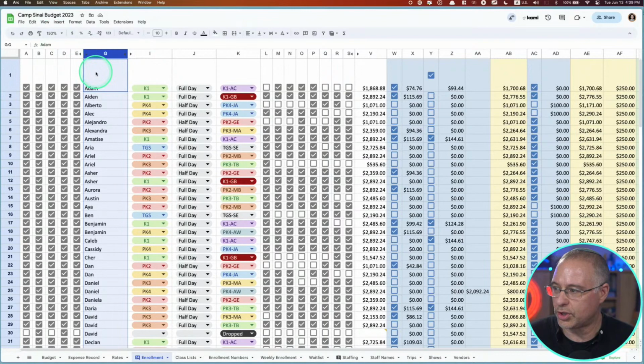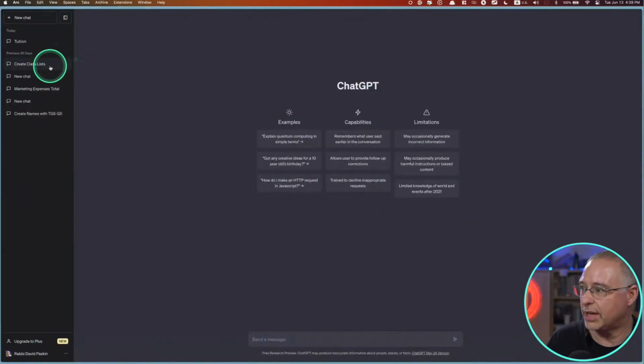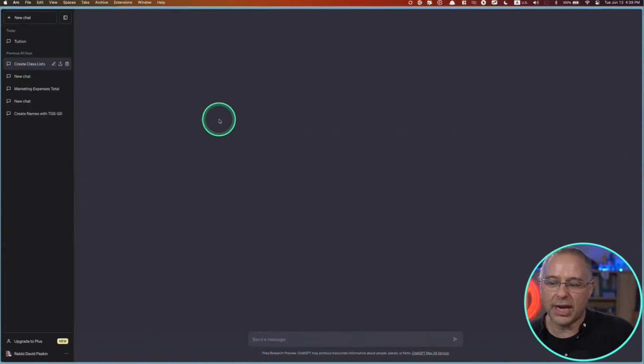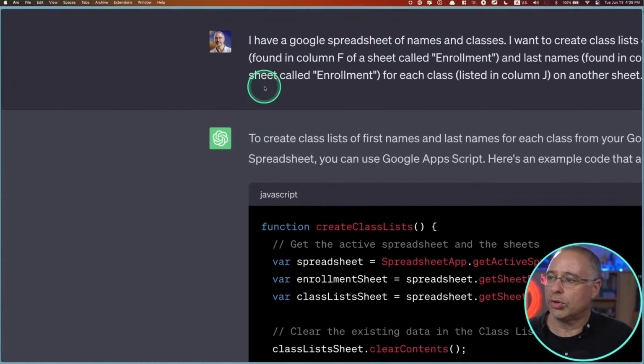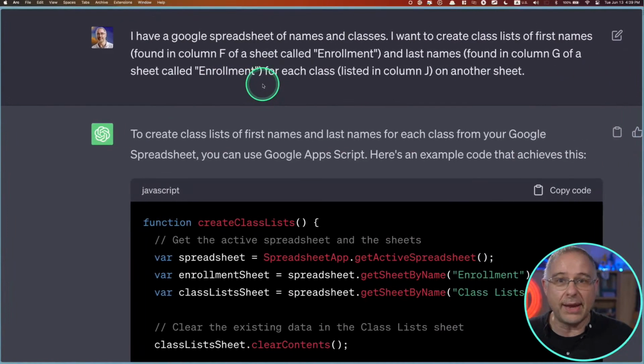So let's hop into ChatGPT, and I asked ChatGPT, where is it? Come on, ChatGPT. One of the nice things about ChatGPT is that it actually saves your chats. There it is. All right, so I went to ChatGPT and I said, I have a Google spreadsheet of names and classes.